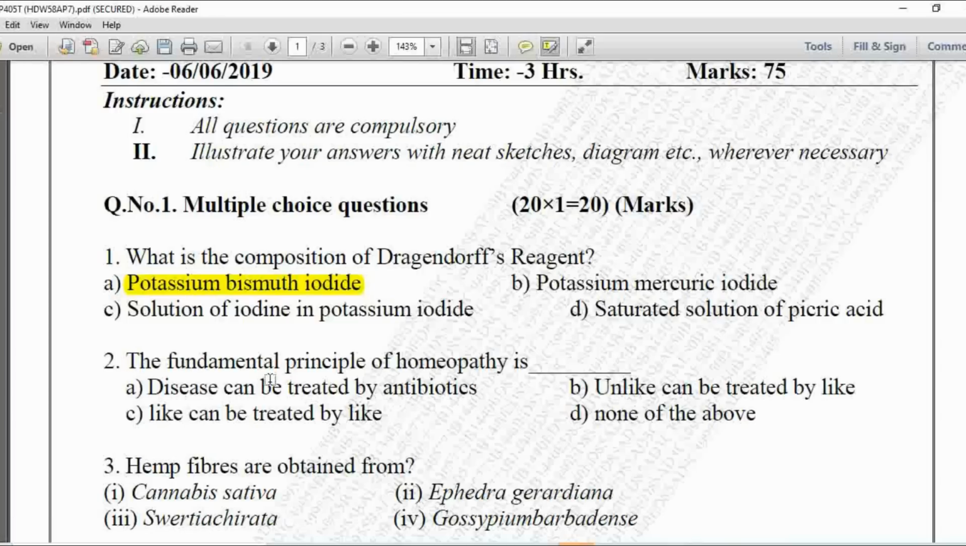Next MCQ, the fundamental principle of homeopathy is, option A is a disease can be treated by antibiotics, B unlike can be treated by like, C like can be treated by like, and D is none of the above. So here the fundamental principle of homeopathy is like can be treated by like, so option C is correct.